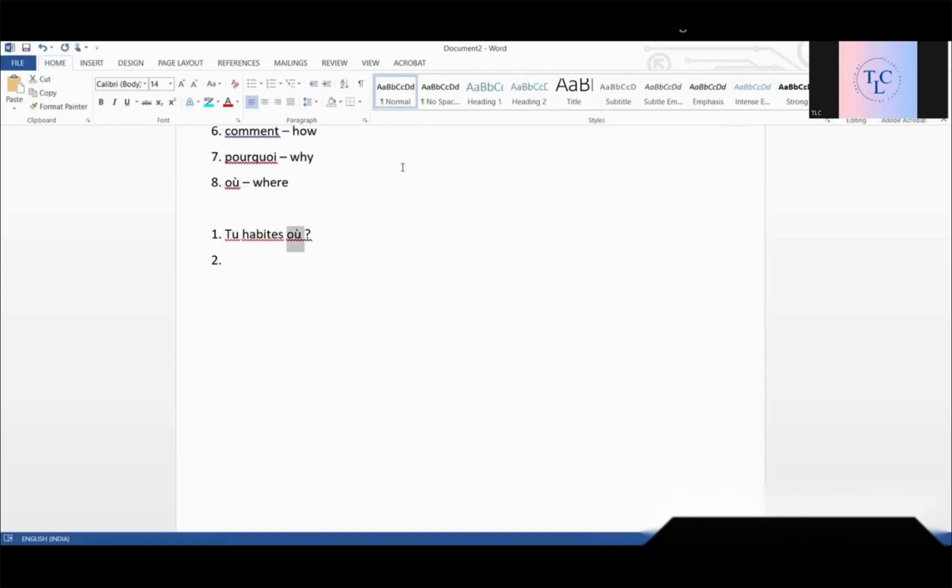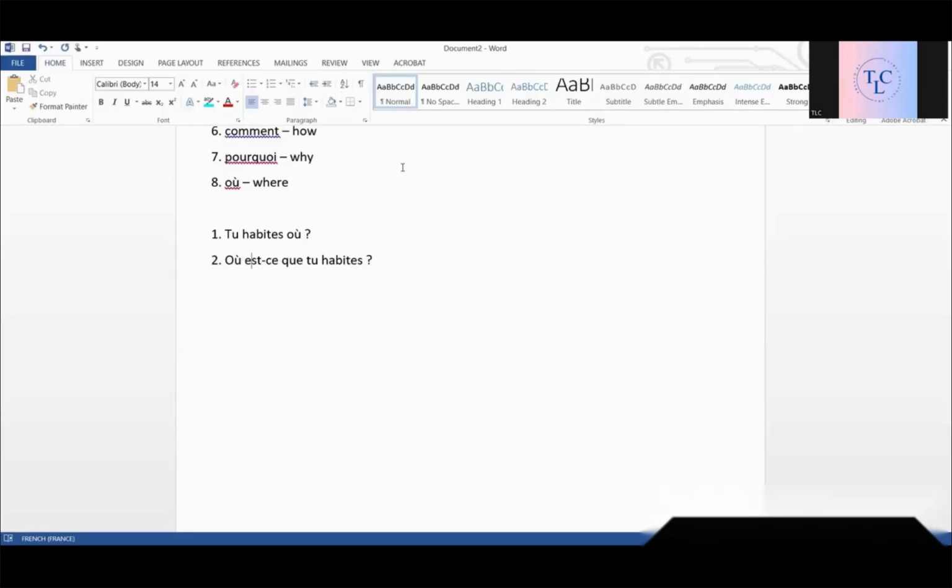Tu habites où? Now, what to do in case of est-ce que? Obviously, we add est-ce que and then we have the rest of the question. It is like intonation, but we add est-ce que before it. But here, it's an open question, so there is an interrogative word. We have to give it some importance, right? So it will not be placed after the verb, but it will be coming here, in the beginning of the question.